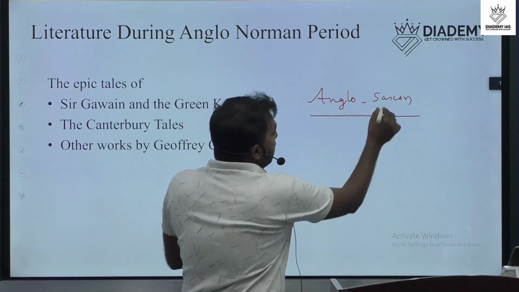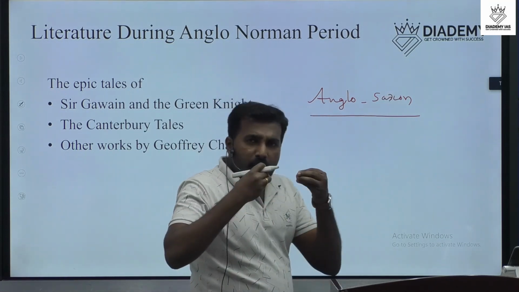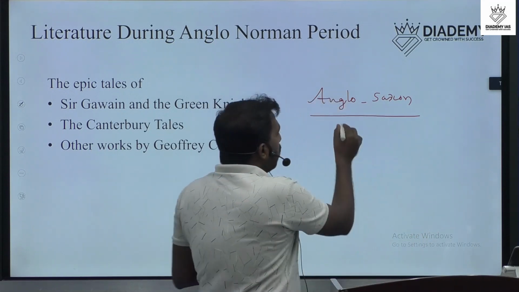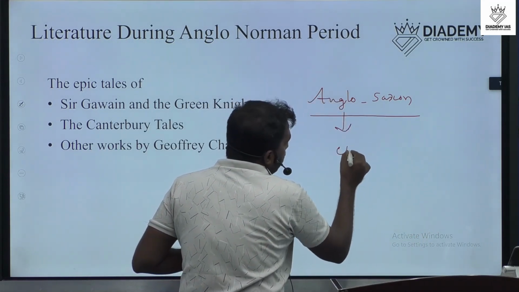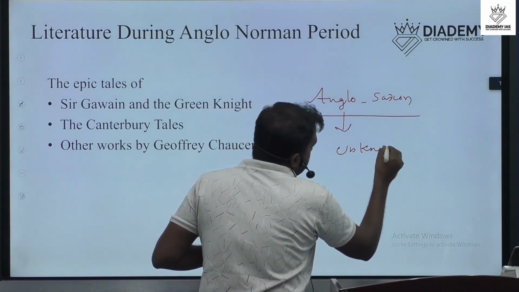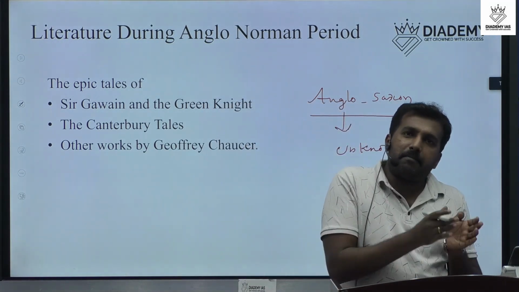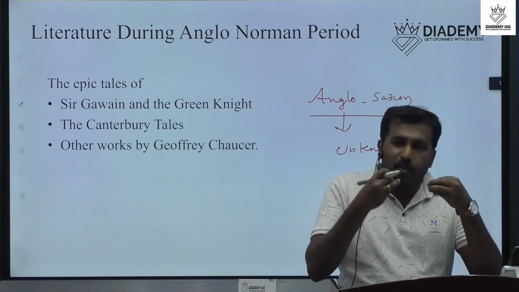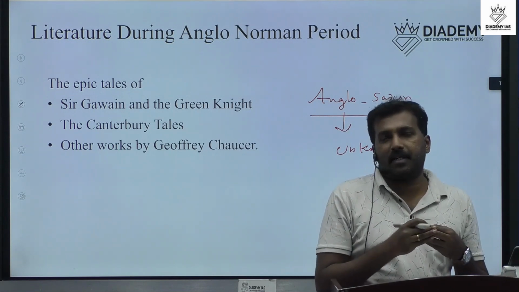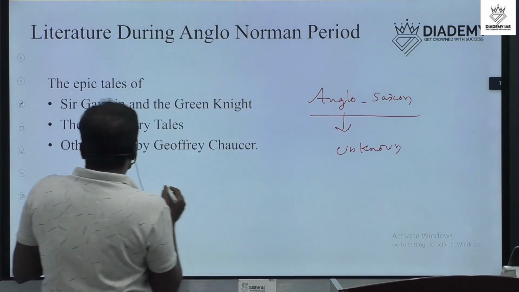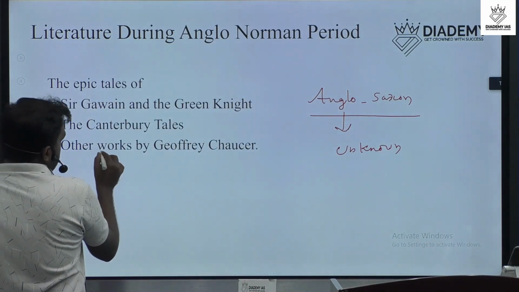In this Anglo-Saxon time, a lot of literary works were there, but all the literary works are unknown, because only the works survive and we don't know who the author of each particular work was. That's a difference. Then next we discussed Geoffrey Chaucer.